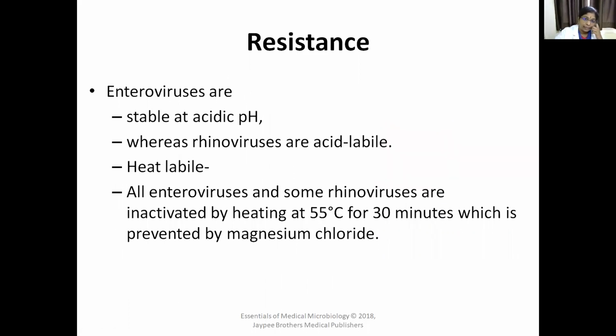Then resistance. Enteroviruses are stable at acidic pH, whereas rhinoviruses are acid labile. Enteroviruses are heat labile, that means they are sensitive to heat. They are inactivated by heating at 55 degrees centigrade for 30 minutes, which is prevented by magnesium chloride. That's why we have to store these viruses at frozen, very low temperatures only. They can then be kept in an active state. Otherwise, they are inactivated at 55 degrees centigrade.